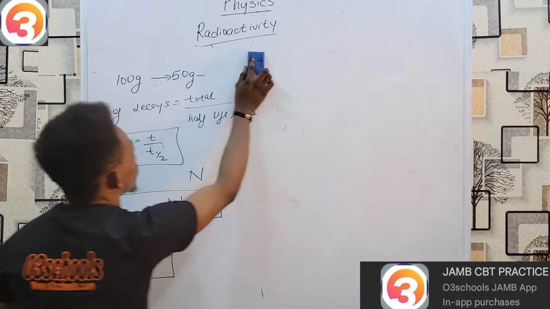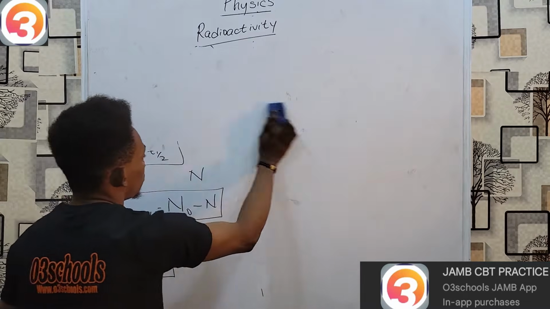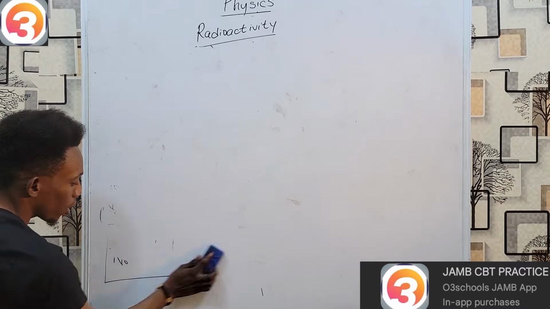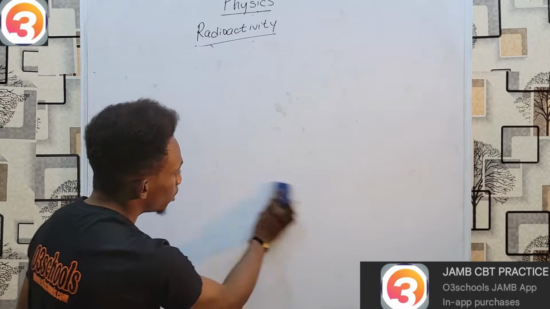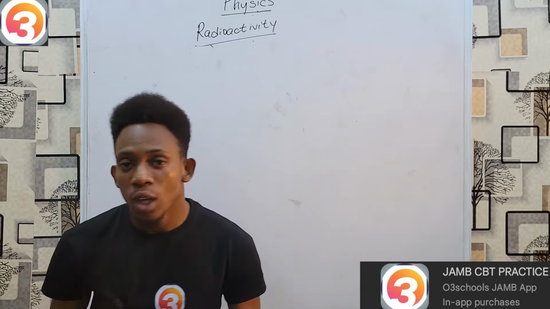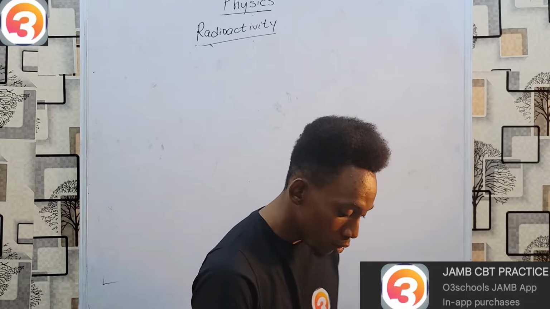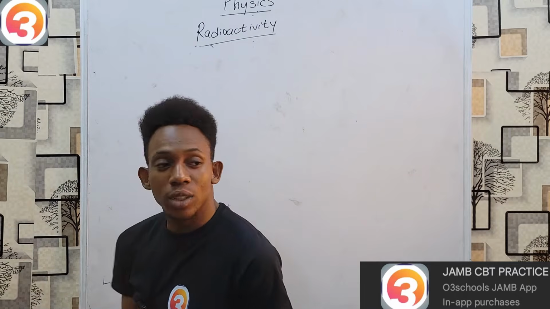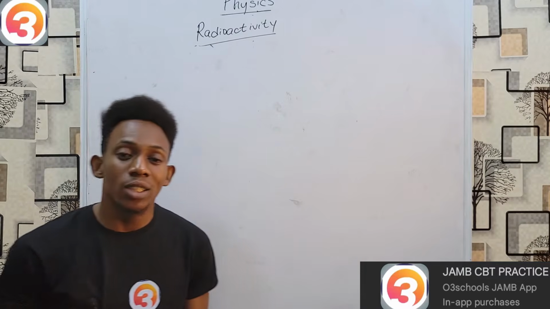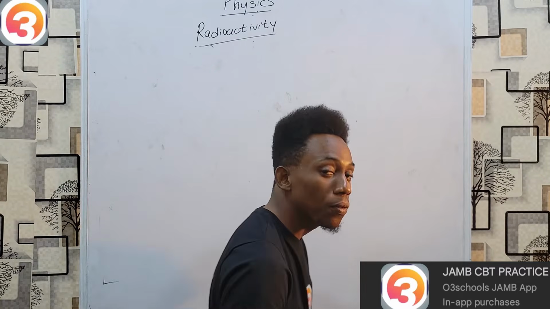Nuclear reactions differ from chemical reactions because in a typical chemical reaction, the reaction is undergone by the valence electrons, the electrons on the outermost shell. But in radioactivity or nuclear reactions, these reactions take place within the nucleus of the atom itself.